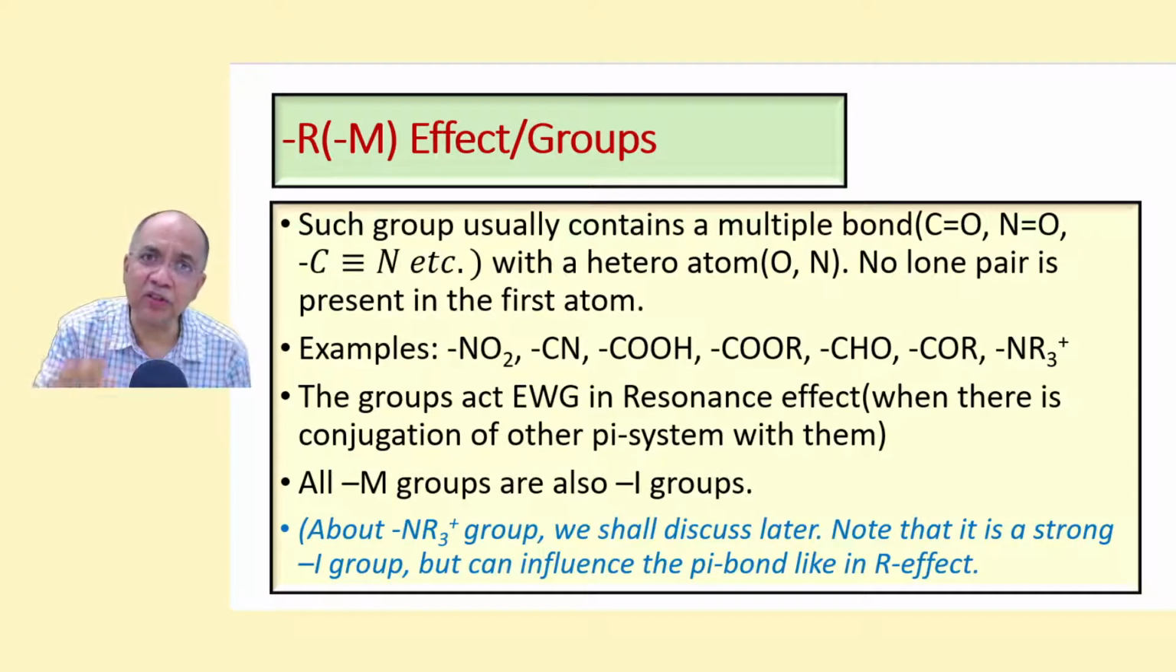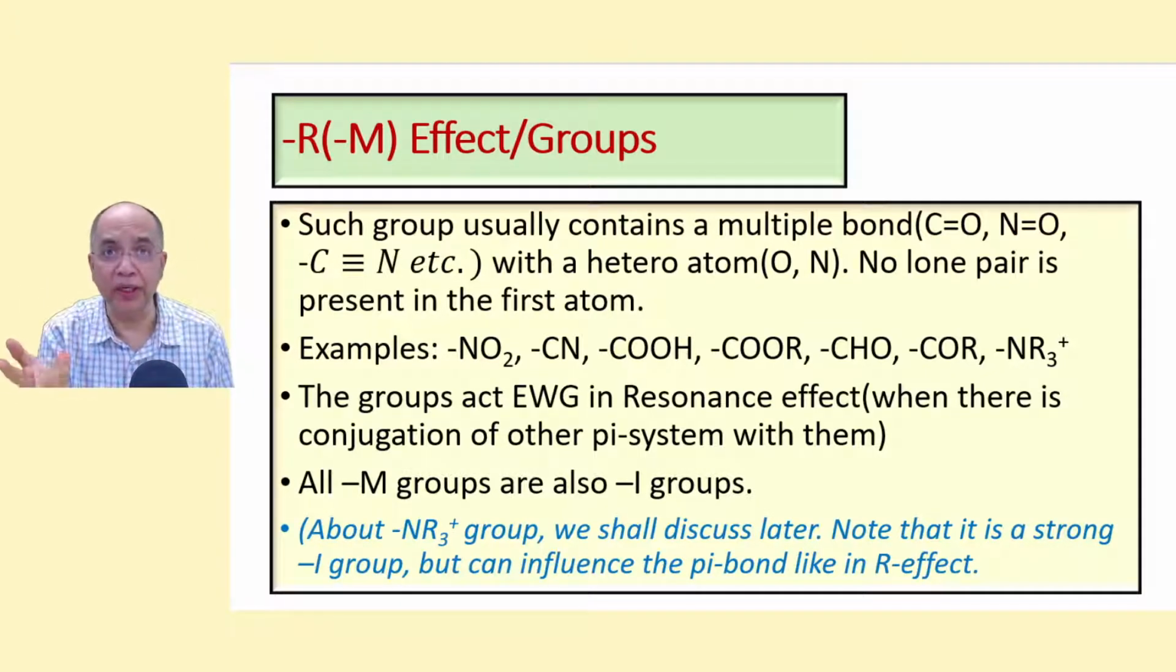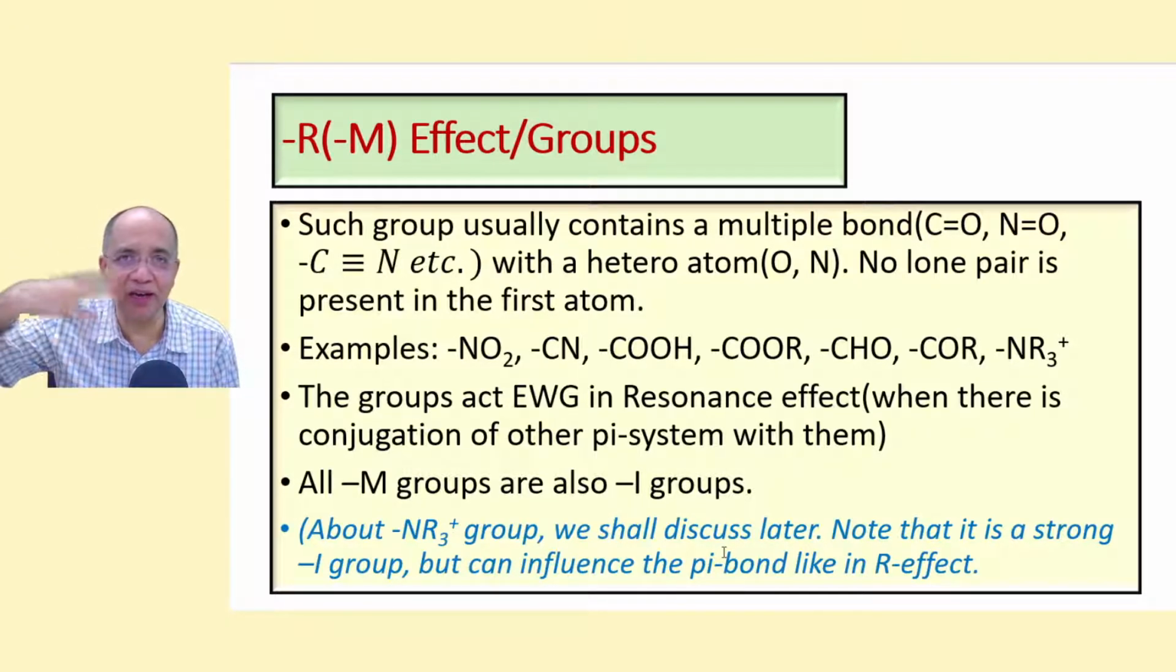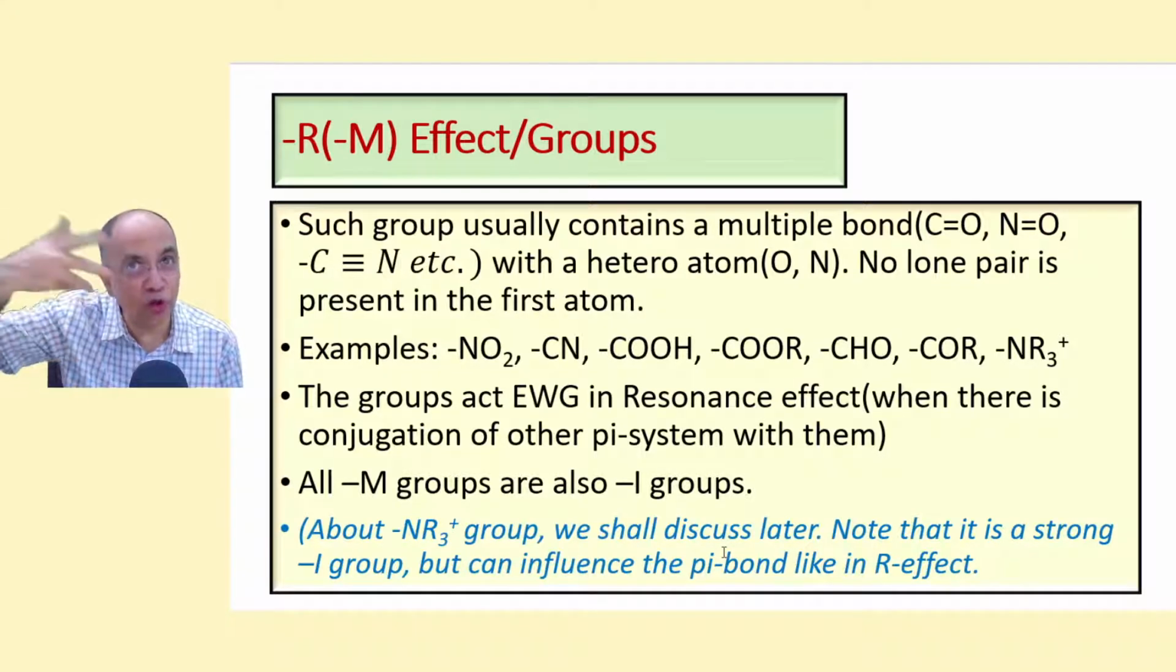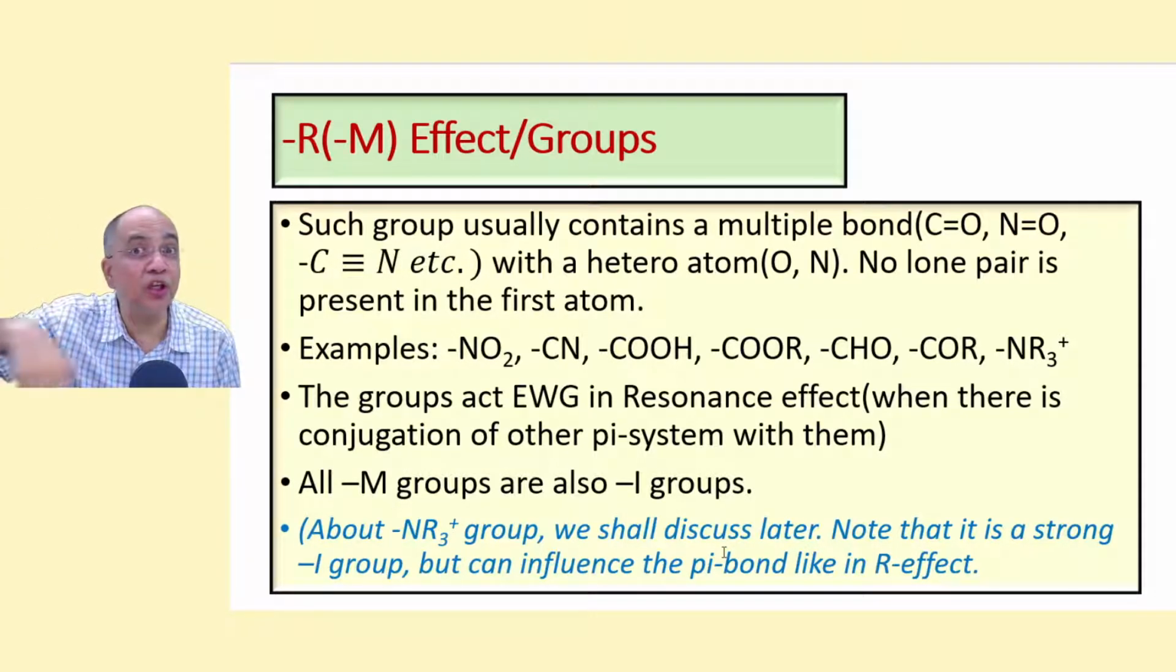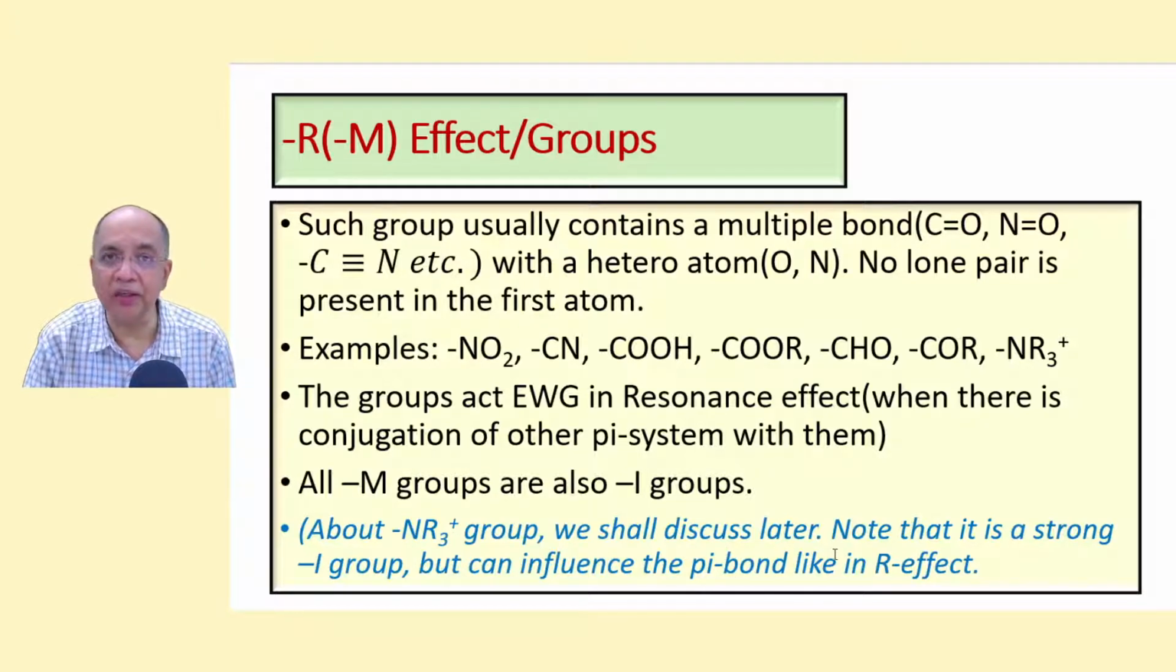These groups become minus I only if there is no other pi system to conjugate. If there is another pi system to conjugate with these groups, they act as minus M. Minus M groups are also minus I, so the two effects are cumulative, where the M effect is more dominant and the I effect is less dominant, because they are electron withdrawing groups in the sigma bond, as well as, if there is a conjugation, they will go for a minus M effect. About the NR3 plus group we shall discuss later. Note that it is a strong minus I group but can influence the pi bond like R effect.